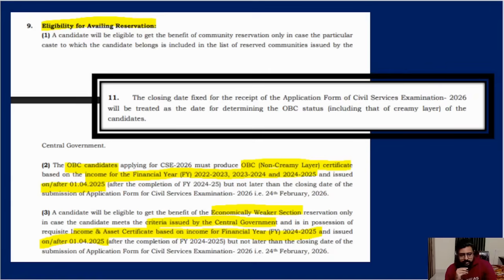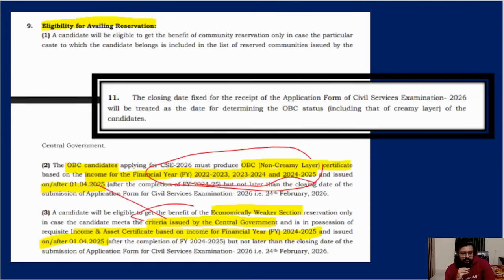Okay, the next one, the closing date I told you. The application form also, 1st April. After 1st April 2025, it has to be issued, and before February 24 it has to be issued, your caste certificate or income certificate, everything. Okay, so see, which 3 years of income. These 3 years of income. For the 2026 exam, these 3 are the financial years. For the 2027 exam, just add 1 to it. For 2028, add 2 to it. Like that, it is very directly given. Everything is very directly given.